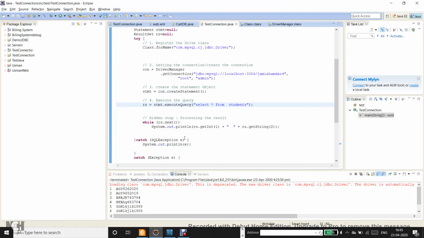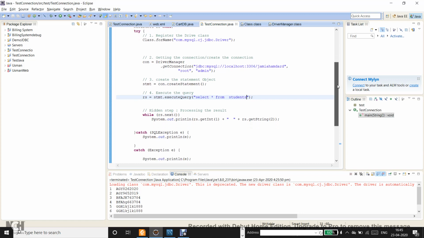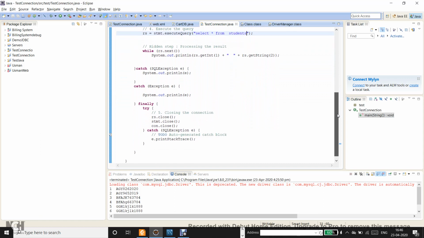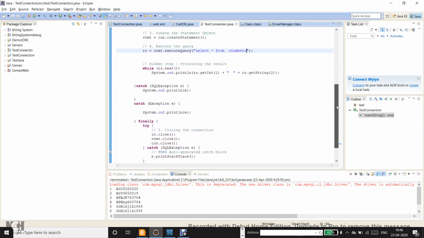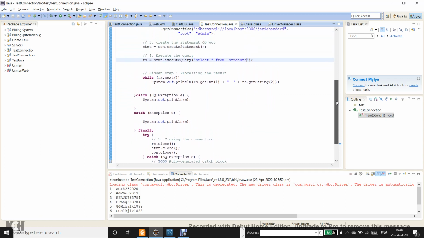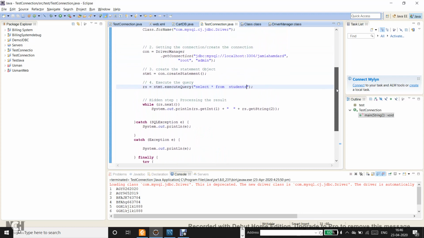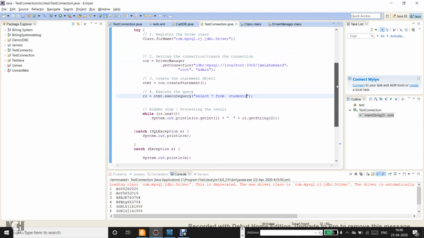So these were the steps that we need to write when we try to create a connection and run a SQL statement or a query from our Java code using JDBC.